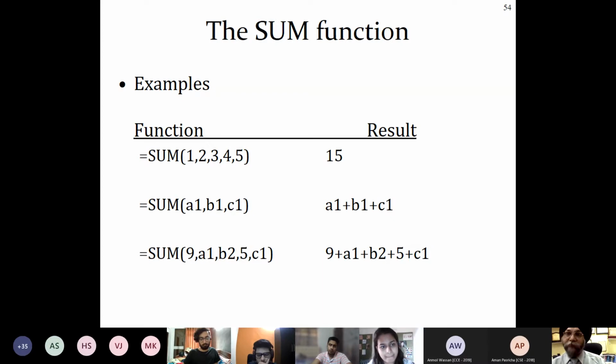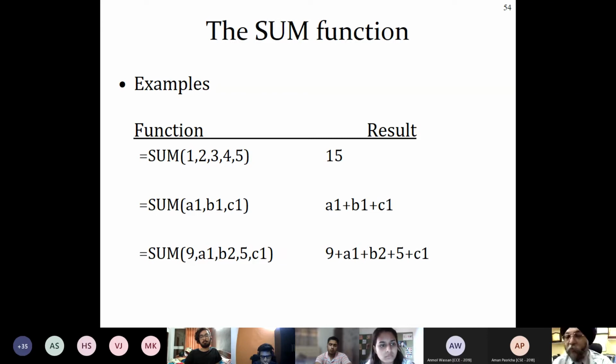How much are you getting? Do it. 115. Very good. Okay, so because it uses cell referencing, whatever is in cell A1, it keeps taking inside the function and gives you the answer.